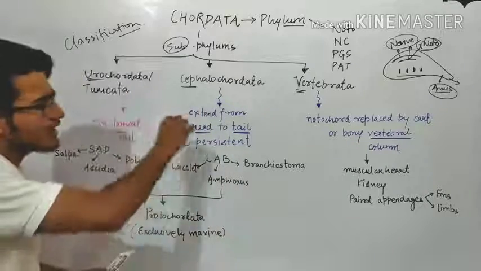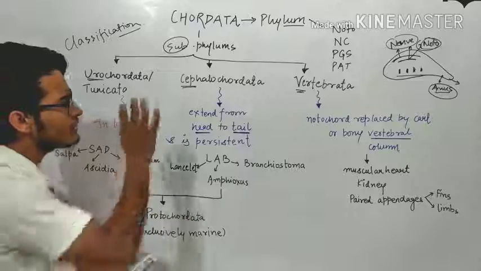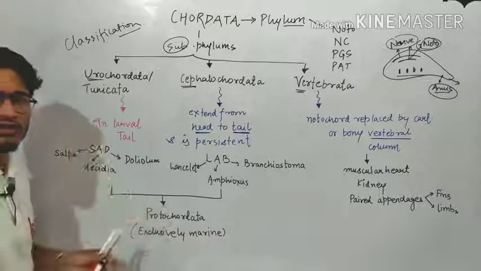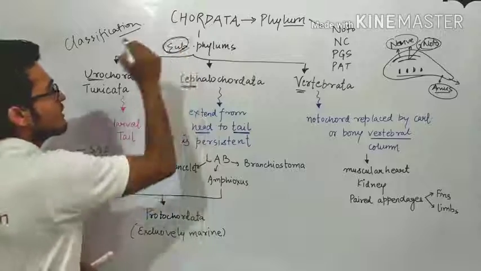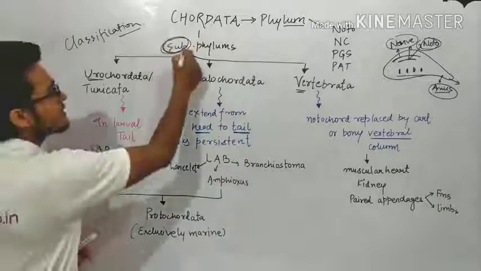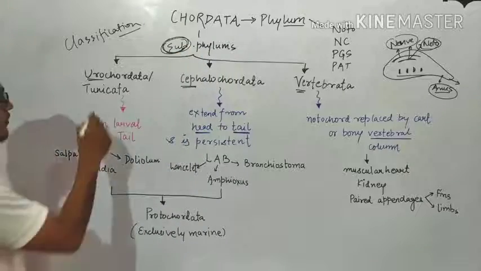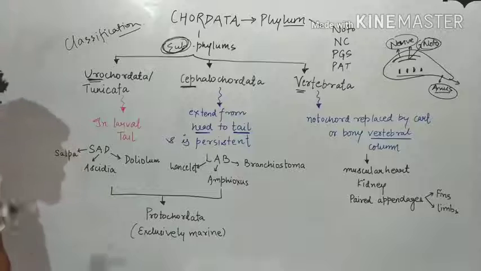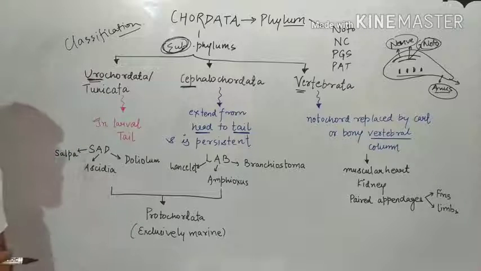You cannot call them a class, you cannot call them a kingdom. If they are subphylums, then they are subphylums. There is nothing to be changed. So इस तरीके से इस particular classification system के according these are the subphylums. Urochordata, Cephalochordata and Vertebrata are the three subphylums which are present in phylum Chordata.